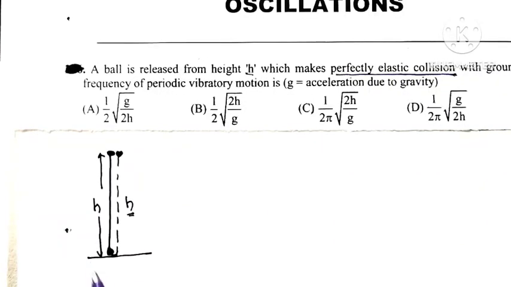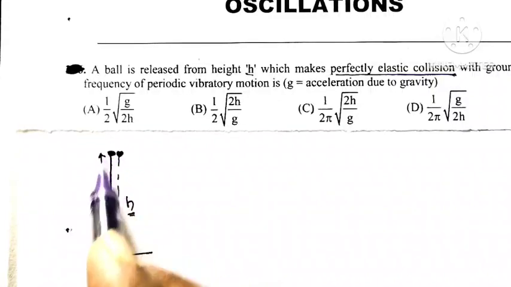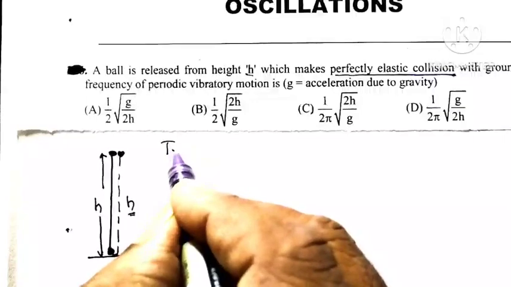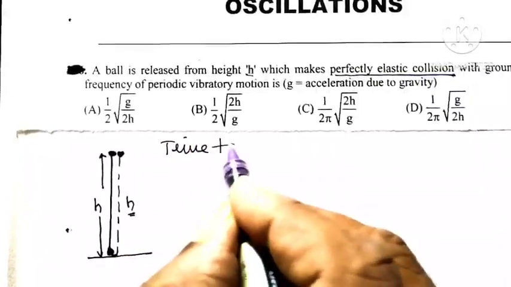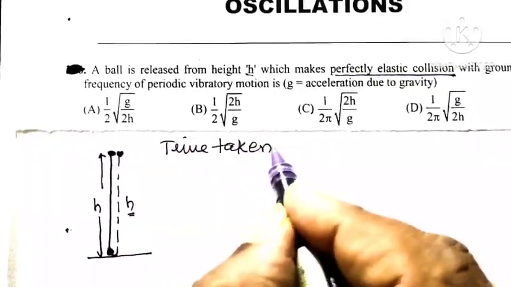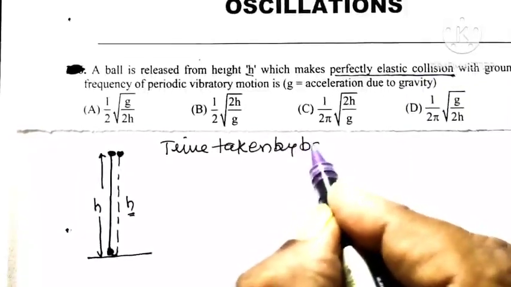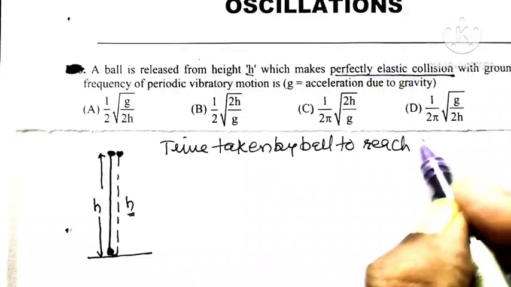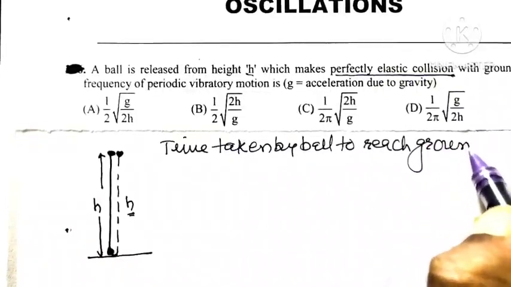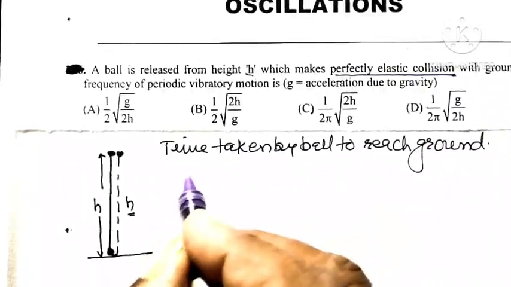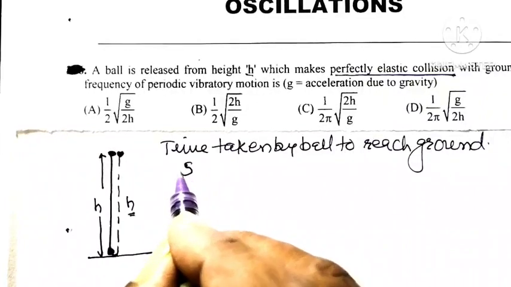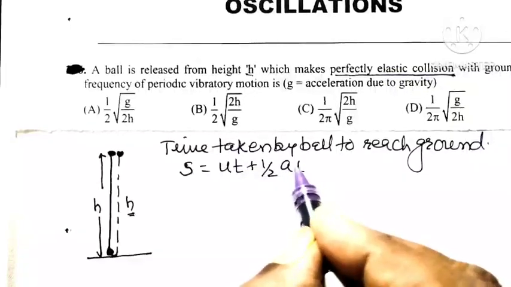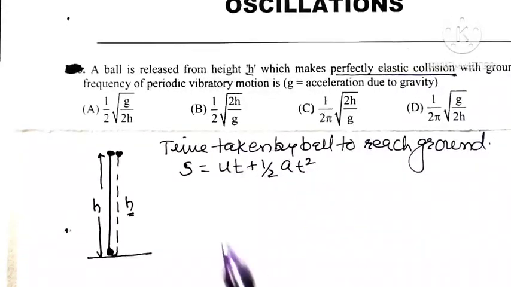Now as far as the time taken by the ball to reach the surface of earth is concerned, the time taken by the ball to reach the ground can be obtained by using a kinematical equation. So we know that S is equal to ut plus half at square. This kinematical equation is very well known to you.